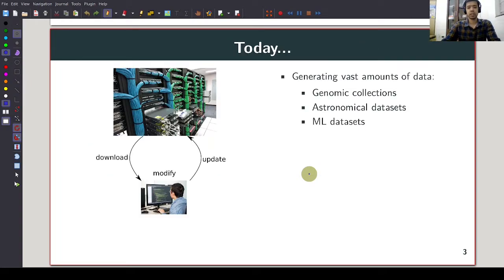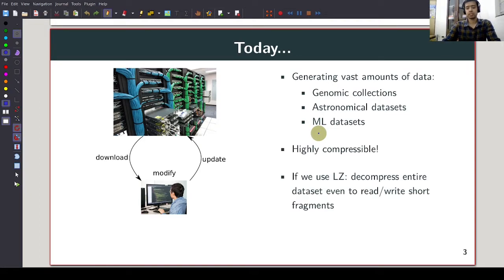We are generating vast amounts of data. In particular, data sets in genomics, astronomy, and machine learning can occupy several terabytes, if not petabytes of space. One main feature of these data sets is that there's a lot of redundancy in them. Therefore, they're highly compressible. Since space is expensive, we want to compress these data sets.